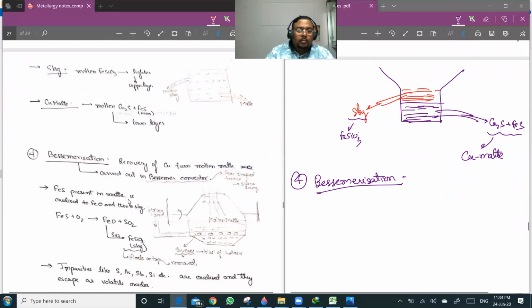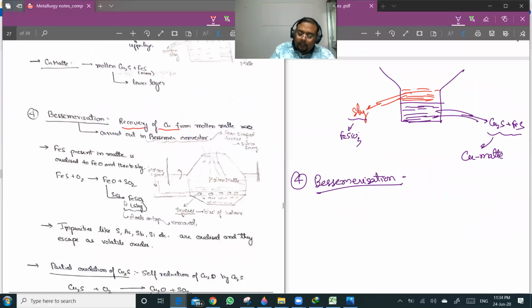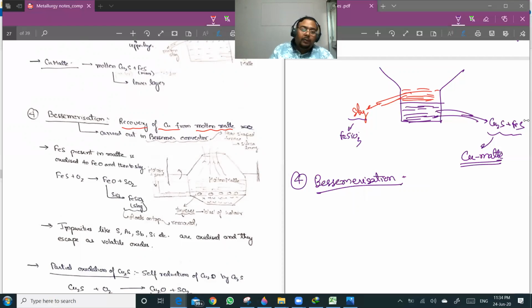Bessemerization is basically recovery of copper from molten matte. So you see, matte contains Cu2S and FeS, and I want to get copper from it. For this we take a special container known as a Bessemer converter.